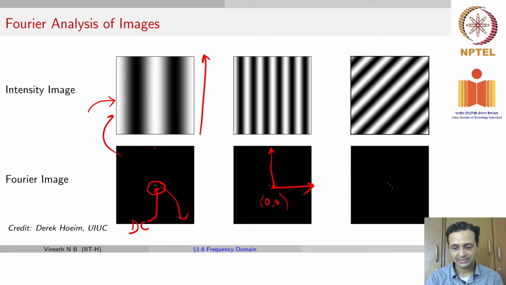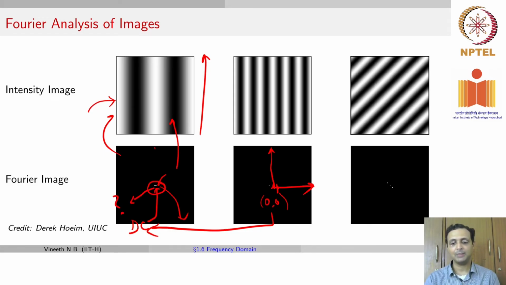That origin, as I said, is your DC component. On the x-axis, this particular point refers to one kind of frequency, and you can see a white dot there. The white dot represents the amplitude of that frequency in your spatial domain image. So the Fourier domain image is simply telling us that there is this much amount of that frequency in this image. Now you could ask me, what is the third dot on the left hand side of your DC component? Just hold on to it and we'll talk about it on the next slide.